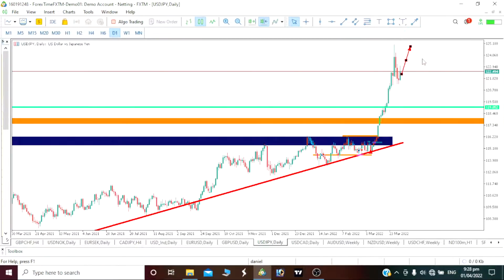Now on our daily time frame, as everybody would want to be taking a buy position, I don't think so, because that is exactly what the market makers want. They want to take a lot of people out that will be taking a buy position upward. So they want to take a lot of people out by pushing our price down here, so as to take a lot of buyers out of the market. That is exactly why I say I am looking for a sell, a possible move down here, before I personally can take my buy position. So if I don't see that sell move, I won't be taking a trade on this our USDJPY.